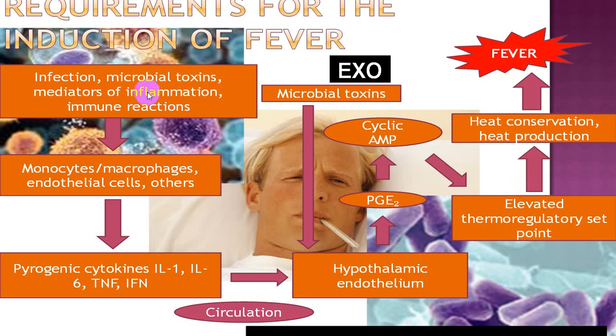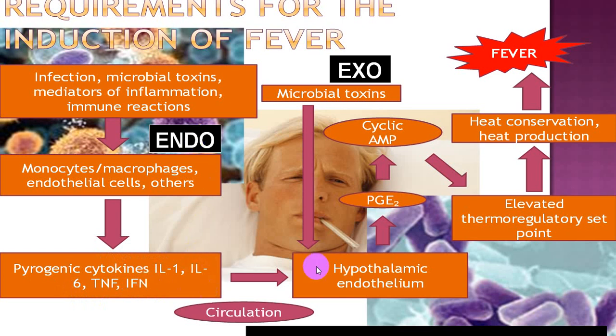Because of the inflammatory response and immune reactions, monocytes and macrophages, which we call endogenous products, will release pyrogenic cytokines like interleukin 1, interleukin 6, TNF alpha, interferons, etc. These will circulate, and again a similar cycle follows.